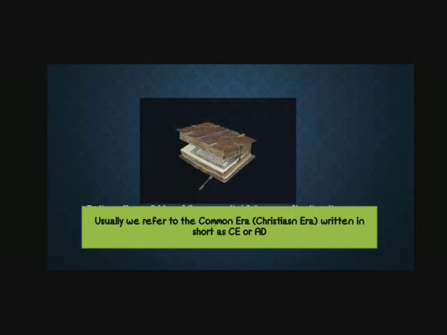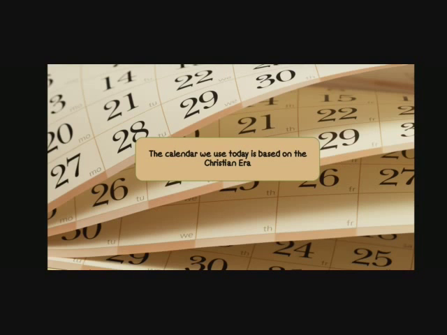Usually we refer to Common Era, that is Christian era, written in short as CE or AD. We don't need to write Common Era, Christian era everywhere, so we are going to write CE or AD. AD means Anno Domini. The calendar which we use today is based on the Christian era. So the calendar which we are using today is of the Christian era.